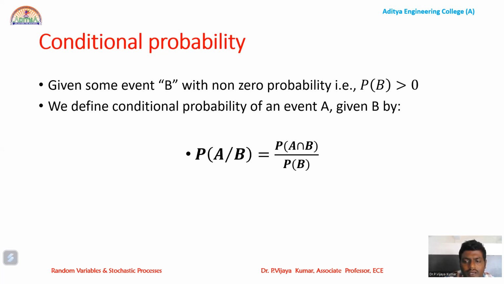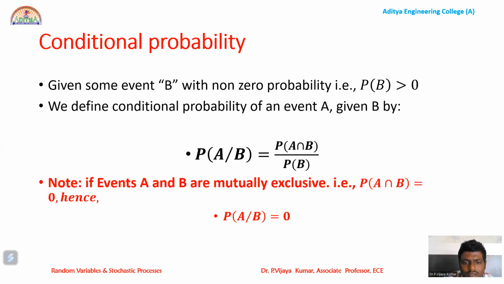Next, another definition required is conditional probability. Conditional probability is defined for two events. Let us define it like this: event B has already happened and the event B probability is a non-zero probability. Now, what is the probability of the happening of event A, provided event B has already happened? It is given by P of A given B is equal to P of A intersection B by P of B. P of A intersection B is joint probability. P of B is event probability. The condition on event probability is that it should always be greater than 0.